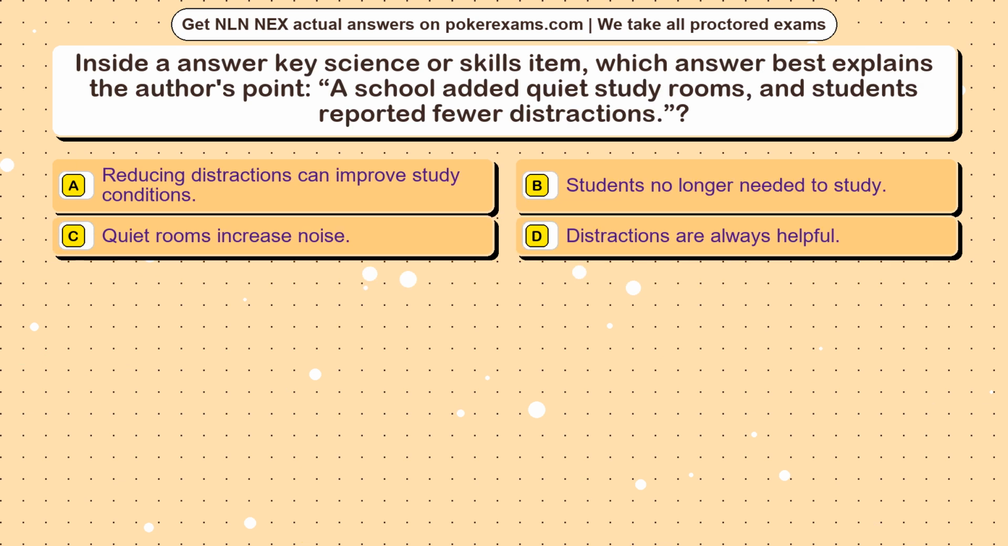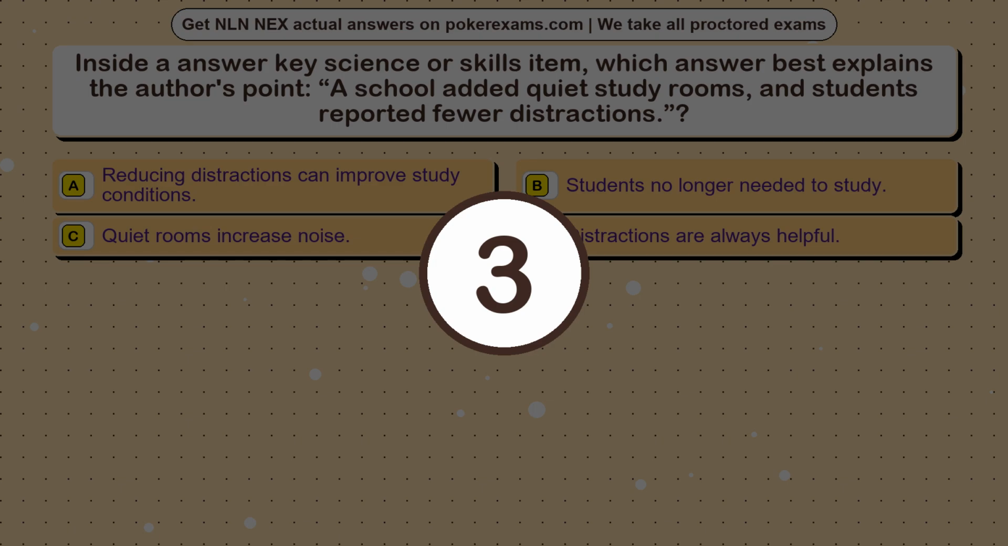Question 24. Inside an answer key science or skills item, which answer best explains the author's point? A school added quiet study rooms, and students reported fewer distractions. Option A, reducing distractions can improve study conditions. Option B, students no longer needed to study. Option C, quiet rooms increase noise. Option D, distractions are always helpful.